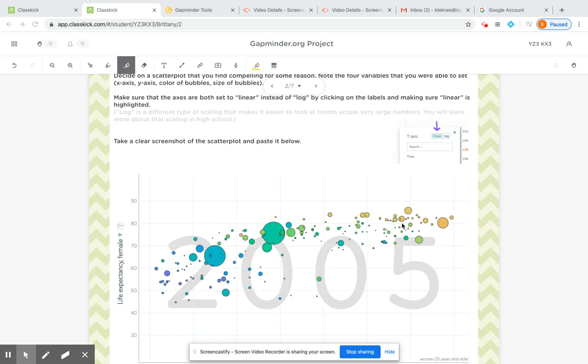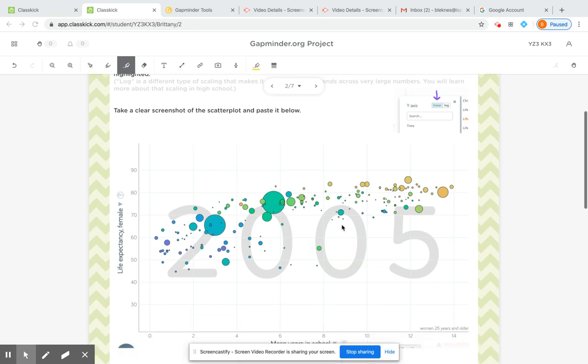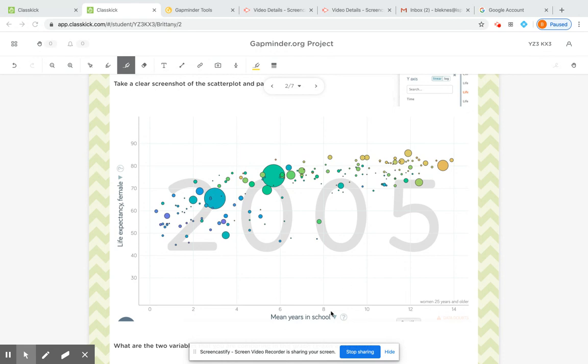Here is the graph that I'm super excited about today. And it compares the mean years in school of women ages 25 and older. So that means for each country, the average number of years that the women who are 25 and older have spent in school, compared to, on the y-axis, the life expectancy for women of that country, so how long we expect them to live.